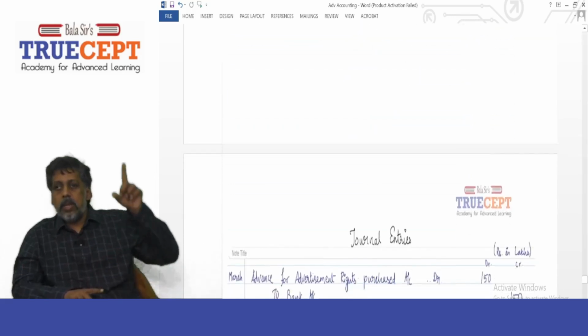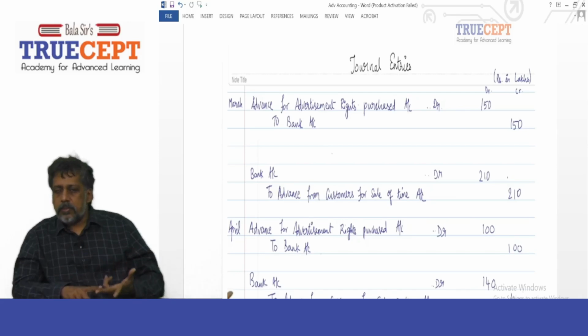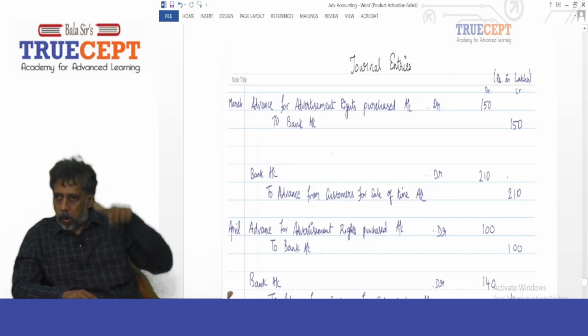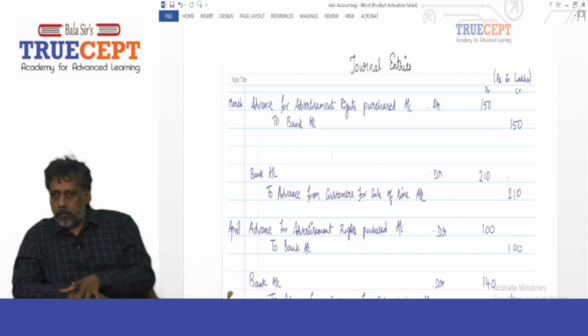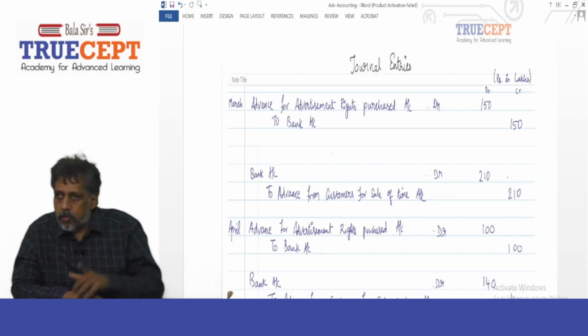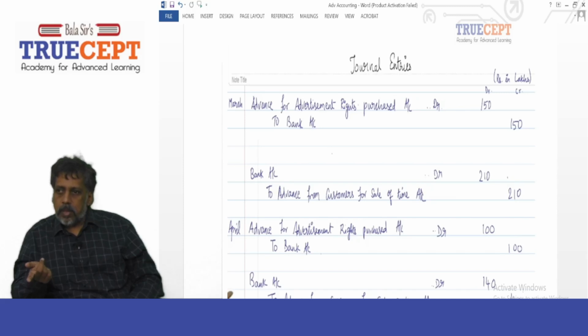Now, let me walk you through the solution. Please refer to the solution out there. I have given entries for the months of March and April first. For the month of March, remember two things happen. One, you bought rupees 250 lakh worth of advertisement time from me. Only 60% you paid in the month of March, and the balance you're going to pay in the month of April, right?